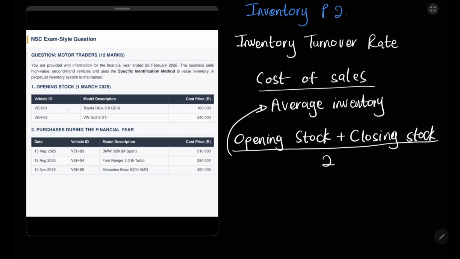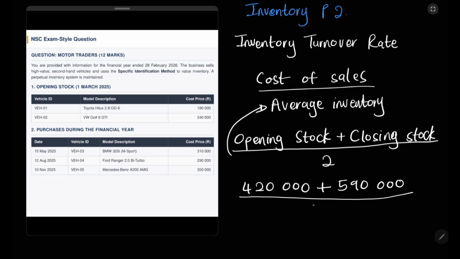So for opening stock, we have vehicle 1 and vehicle 2. We have a Toyota and a VW Golf, and the cost price was 180,000 and 240,000. So we have to say 180,000 plus 240,000. That will give us 420,000, plus the value of our closing stock. We calculated that in the first question, it was 590,000 rand, all over 2. So 420,000 rand plus 590,000 rand over 2 should give you 505,000 rand. You now have your average inventory.